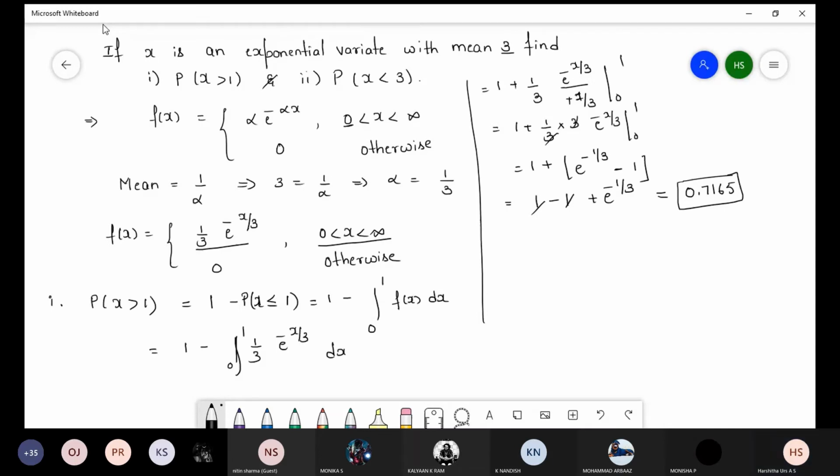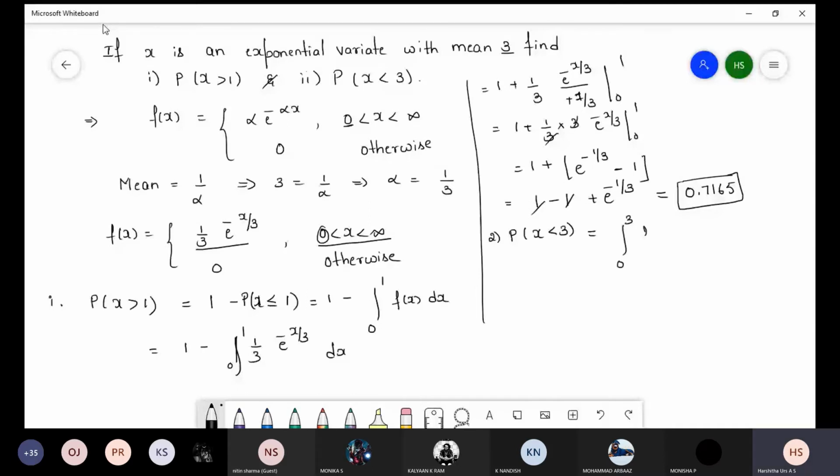Now the second one, P of x less than 3. Less than 3 means here also our lower limit is 0, so 0 to 3 of f of x into dx.